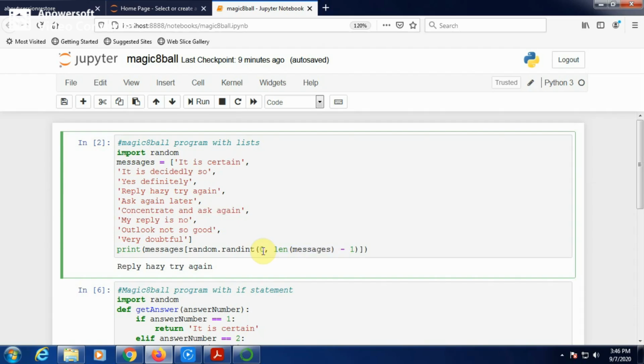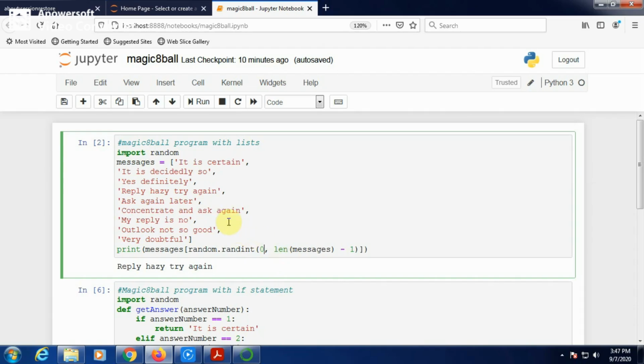0 indicates the starting value of the random number. Len of messages indicates how many messages are there in the list. It's the length. And you know why minus 1? Because when the starting range starts with 0, the ending range will be length of messages minus 1. For example, if there are 8 different messages, then the range will be 0 to 7. random.randint generates a random number between 0 and 7.